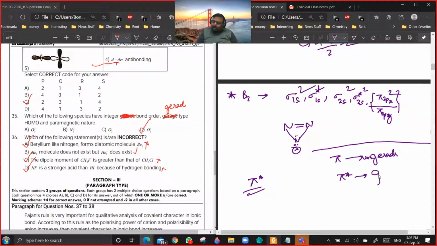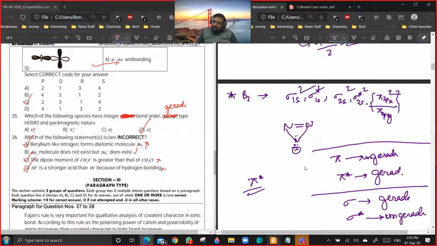Just remember it, okay? And all sigma will be gerade and sigma star will be ungerade. Just remember this, instead of drawing, because drawing will take time. O2 is paramagnetic.